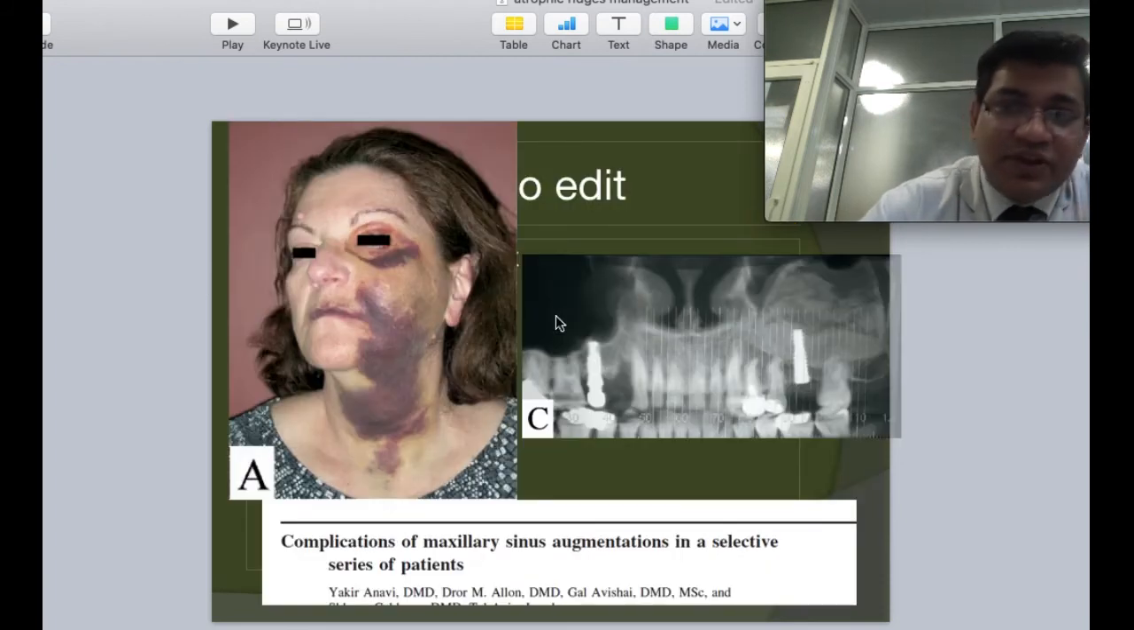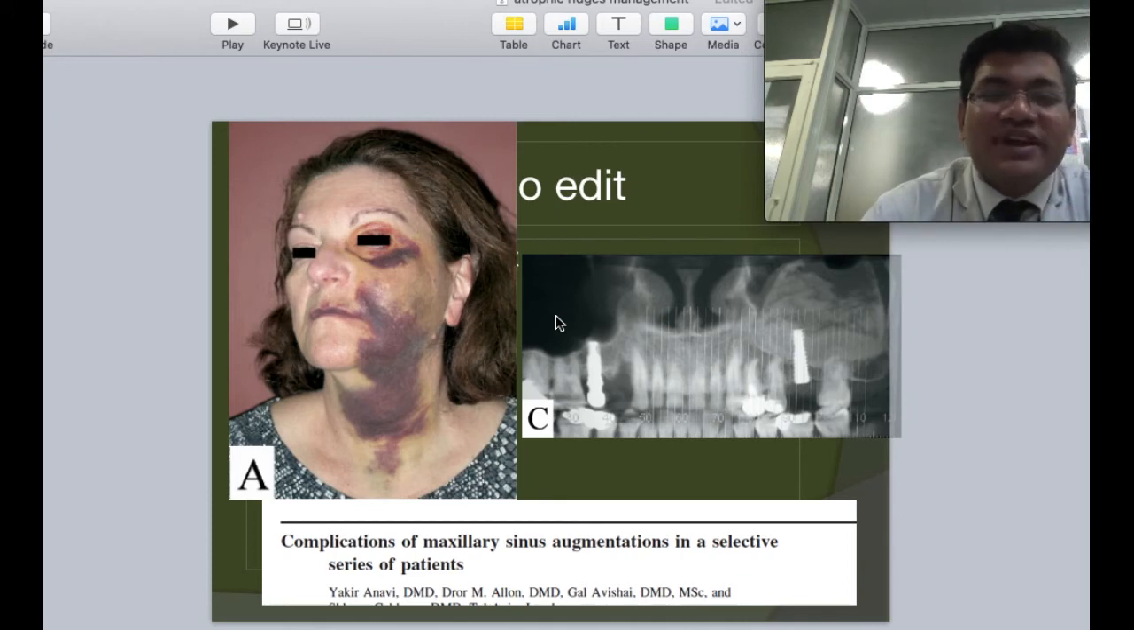These are some of the rare complications that I have come across through various literatures that I have seen. We should always be aware of these situations. These are alarming and look bad on fair-skinned individuals. They can happen and should always be in our mind, but should not deter us from doing the sinus lift procedures.